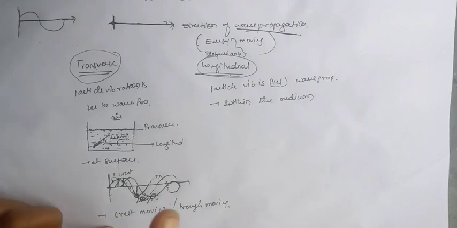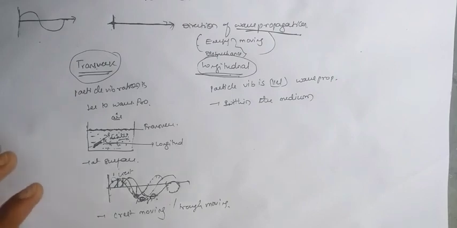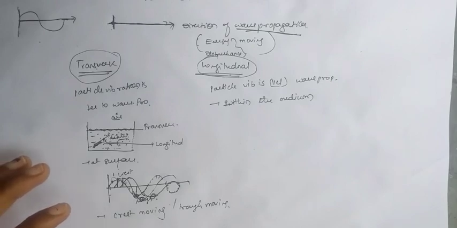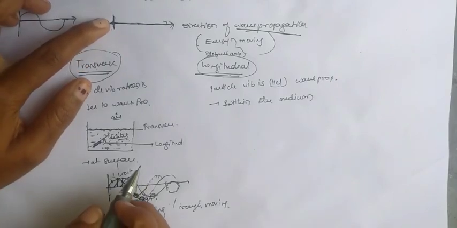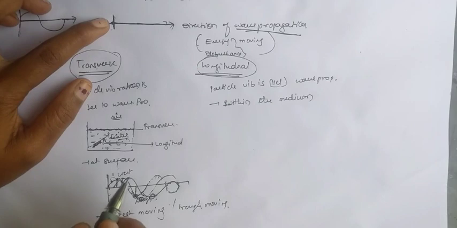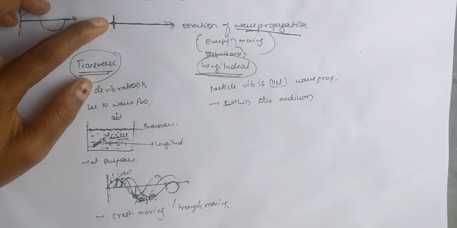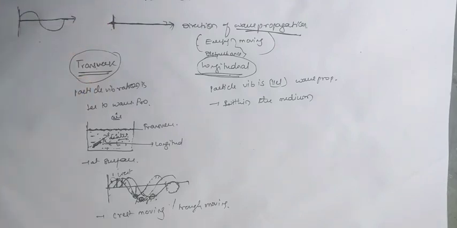But there is only transmission of the energy or the vibration, not the material. The material remains at that place only. The particle is vibrating about that mean position only. The particle is not displaced. The energy of that particle is only transferred from one particle to another particle.